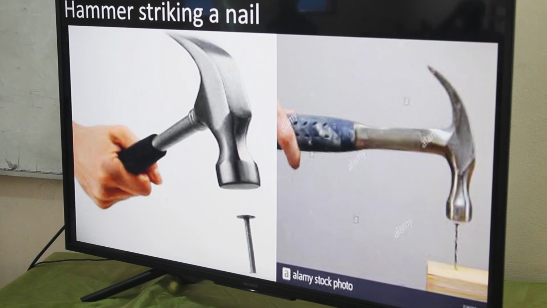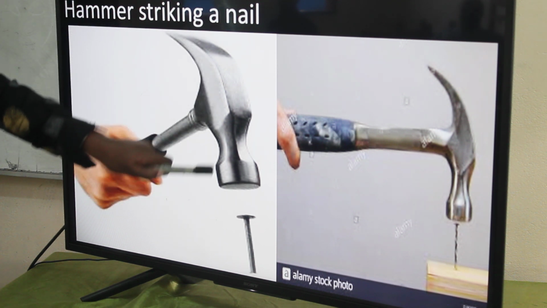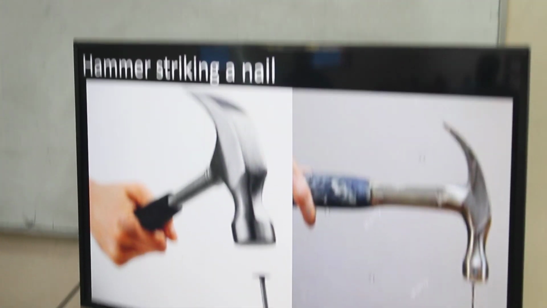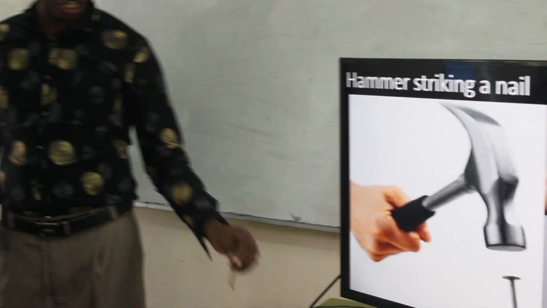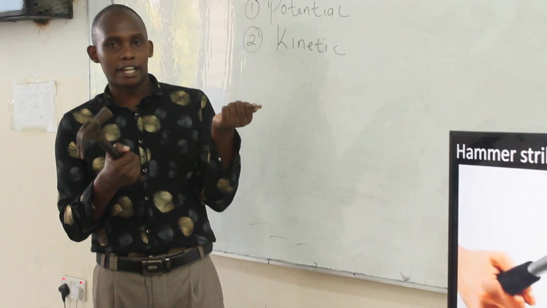We also have another example, a hammer striking a nail. As you can observe, this man is holding the hammer. The nail is placed here, so the nail has potential energy. But the moment the man drops the hammer, the hammer has kinetic energy. So they meet and it becomes mechanical energy.